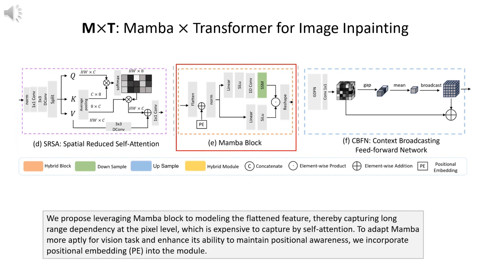We propose leveraging the Mamba block to model the flattened feature, thereby capturing long-range dependency at the pixel level, which is expensive to capture by self-attention. To adapt Mamba more aptly for vision tasks and enhance its ability to maintain positional awareness, we incorporate positional embedding into the module.